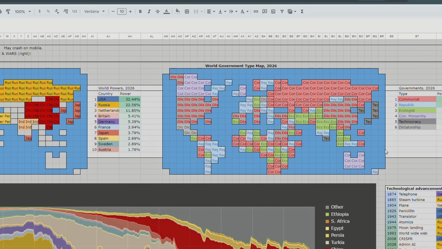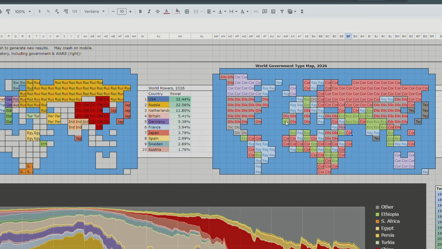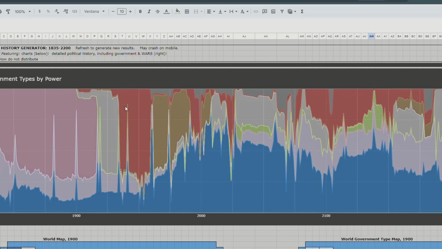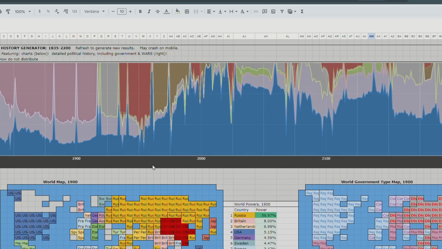And of course, I can't have a gigantic map. I kind of want a gigantic map in the next one, which might be a world history from 3000 BC to 2020, whatever, maybe 2200. I'm going to have more detail, but because I don't want to strain the spreadsheet too much, and I want you guys to actually be able to use it, the map is kind of small, but that's what it is. You can imagine that this is Somalia, this is Oman, that sort of thing. You can use the power of imagination. Portugal is an ecological dictatorship, though, which is, of course... So Russia is only a communist country pretty briefly, actually.